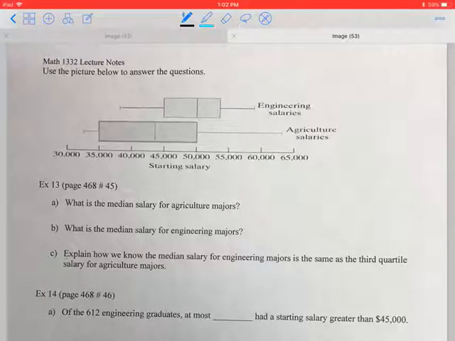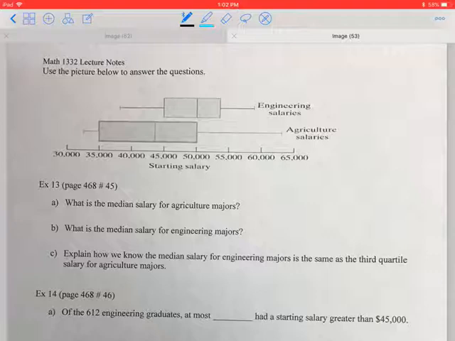Okay, for our last video on 15.2, we are going to look at reading a box plot and answering the questions. So we're given two box plots on the same graph, and this is typically what box plots are used for, comparisons. So we have the starting salary for engineering majors and agriculture majors. One thing that you'll notice as you look at this is the ag salaries are way more spread out.